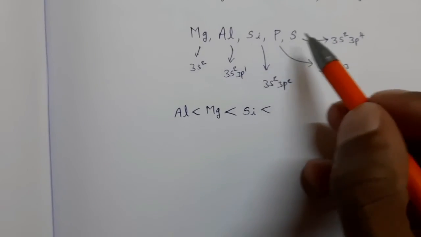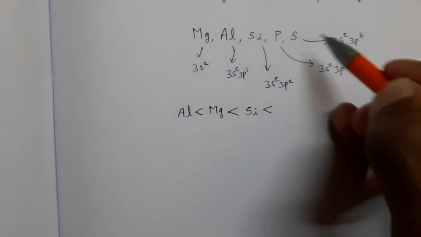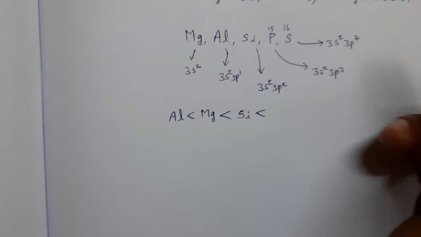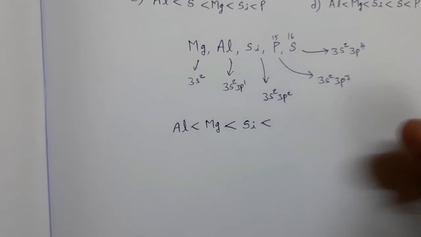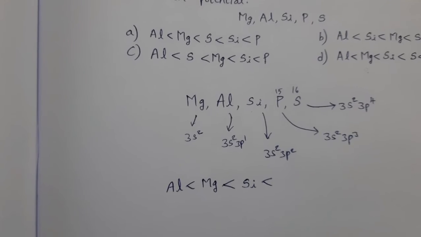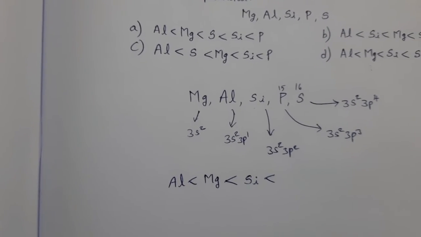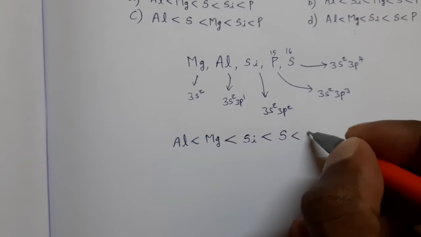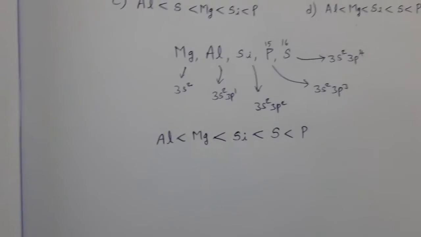Next, between these two, what do we expect? This is atomic number 15, this is 16. So from phosphorus to sulfur, atomic size decreases. That's why sulfur should require more ionization potential. But actually, phosphorus requires more ionization potential. What is the reason?